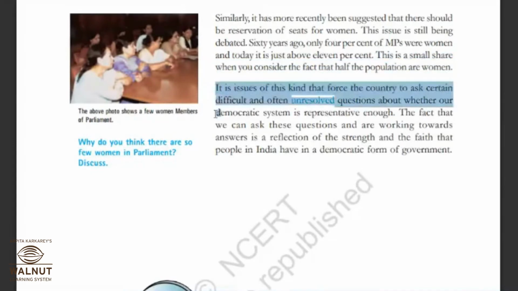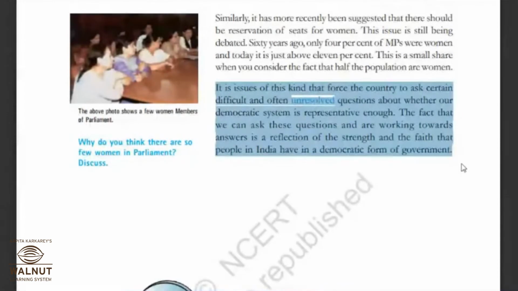It is issues of this kind that force the country to ask certain difficult and often unresolved questions about whether our democratic system is representative enough. The fact that we can ask these questions and are working towards answers is a reflection of the strength and the faith that people in India have in the form of government.